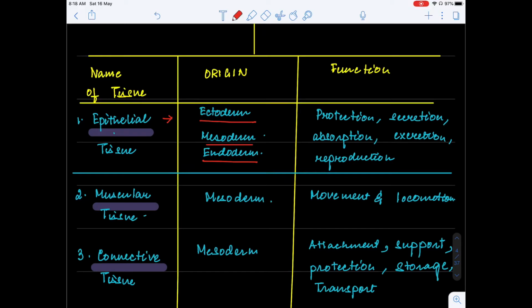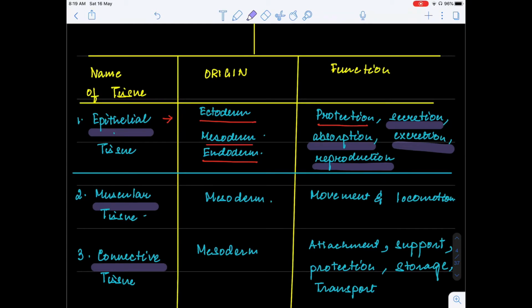Now, this epithelial tissue is mainly for protection. But apart from protection, since they are found in the intestine and stomach, they are also related to secretion. Since they are in the intestine, the villi are there, which have the brush border cuboidal epithelial cells, which helps in absorption. They also help in excretion because they're found in nephrons, and they also help in reproduction because they make up the germinal epithelium.